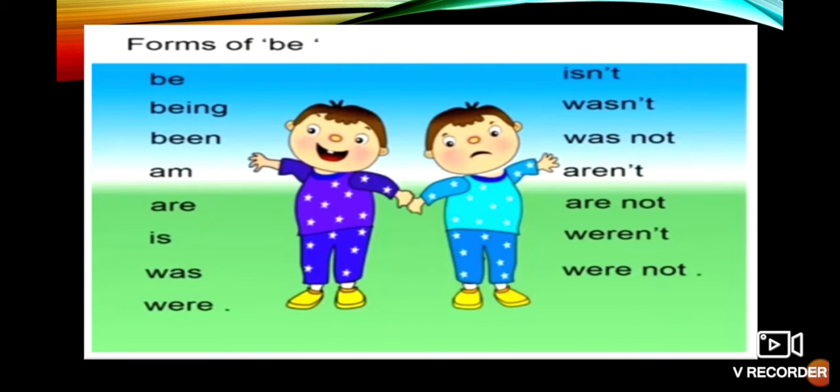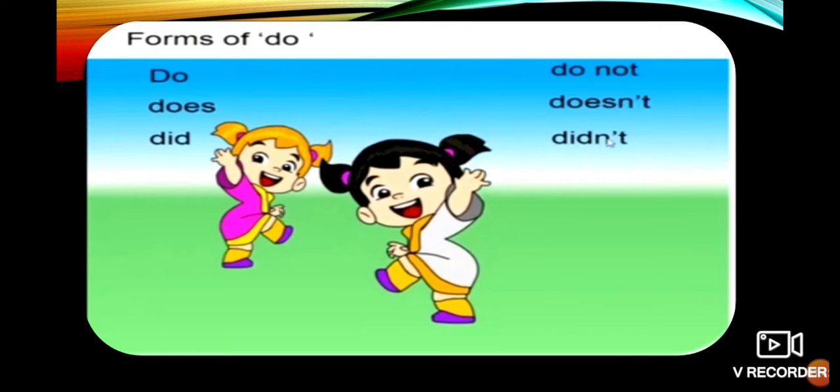Here am is a be form, primary auxiliary verb. So be forms are be, being, been, are, is, was, were, and contracted forms isn't, wasn't, weren't, aren't, etc. Next, we'll discuss do forms. It is also primary: do, does, did.